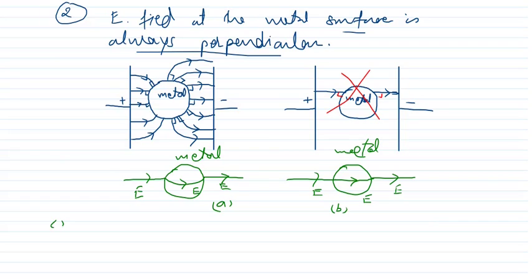There is a C option also. This is the same metal sphere. This is the E. Now tell me which one is correct. A, B or C?